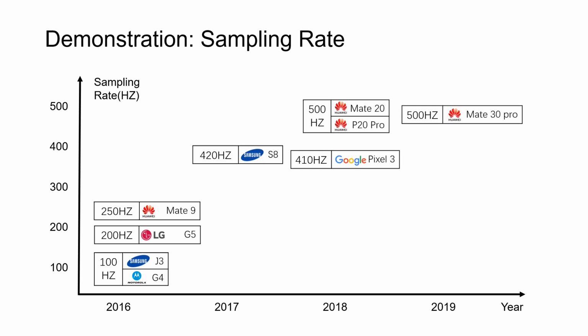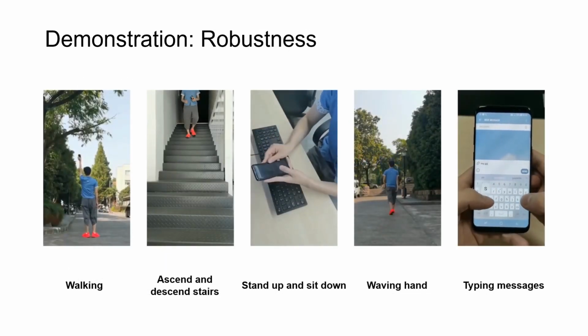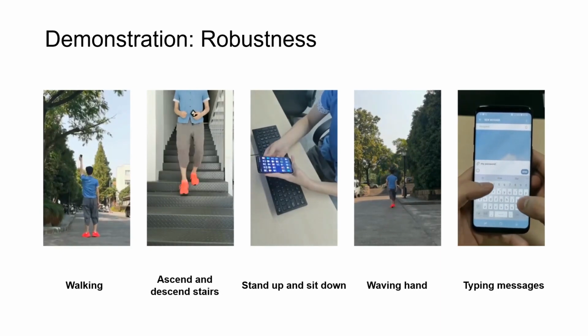Here, a figure plots the sampling rates of 9 smartphones released in different years. We can see that the sampling rate of the accelerometer increases rapidly with the development of smartphone models. The threat of motion sensors to speech privacy has become a serious issue and will continue to grow due to the rapid improvement of smartphone models. Now, let's look at the robustness of this attack.